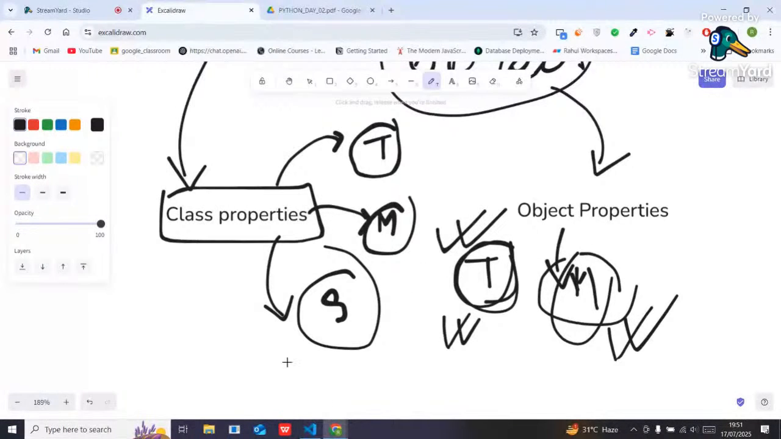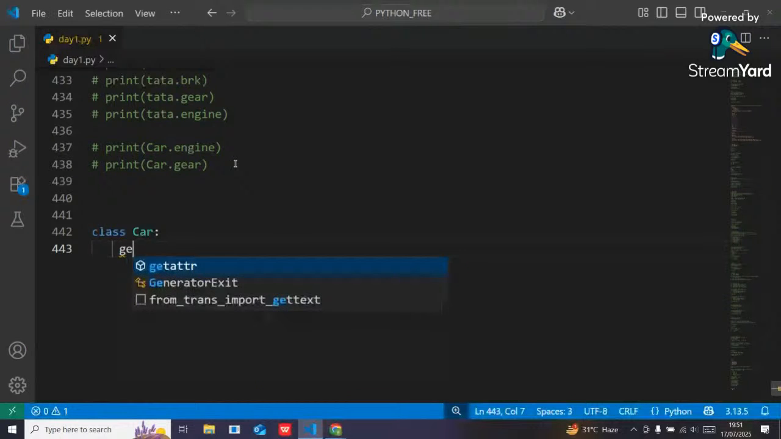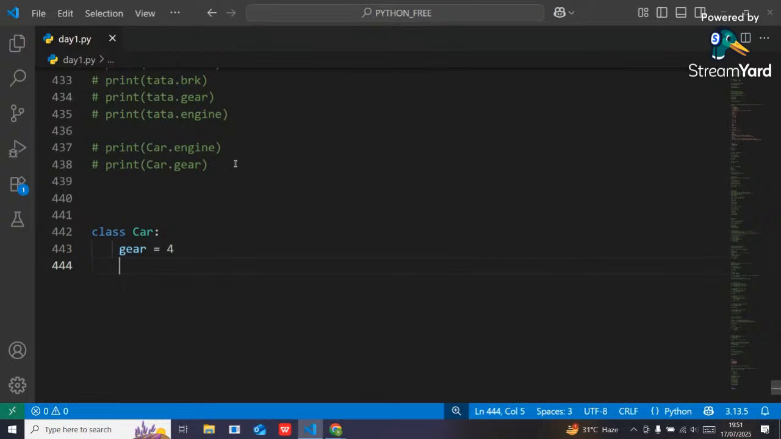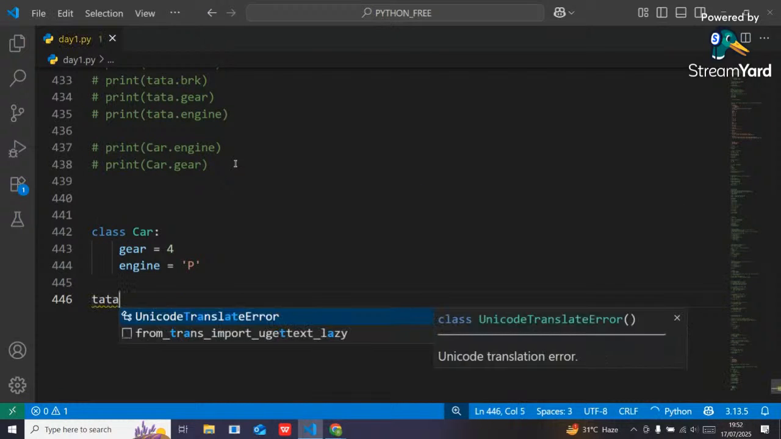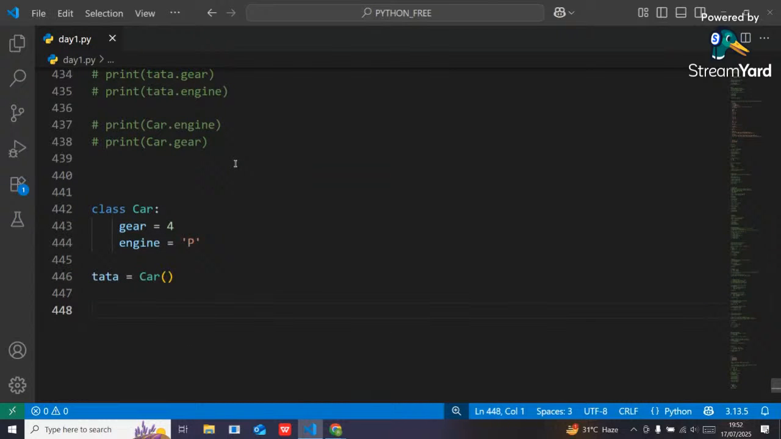Okay, let me show you an example. See, class car, right? Two properties I will take. First one is gear, 4, and one more property I will take, which is called engine. P means petrol. Okay. Suppose by using that class, I am going to create two objects. First object is Tata. Here I have created Tata, right? Second object will be what? Mahindra. I'm using the same class, right?